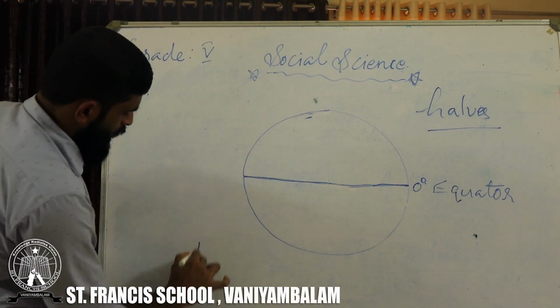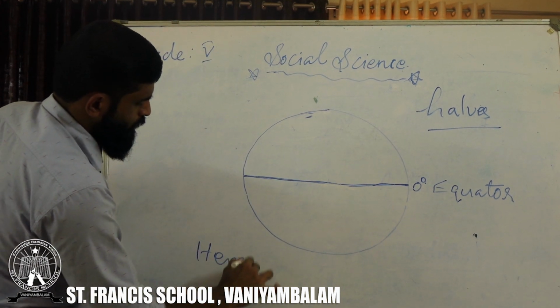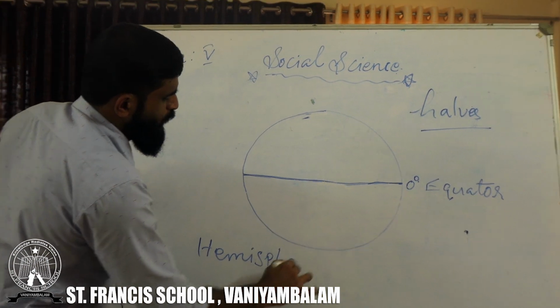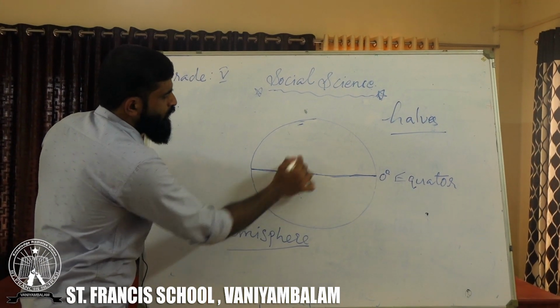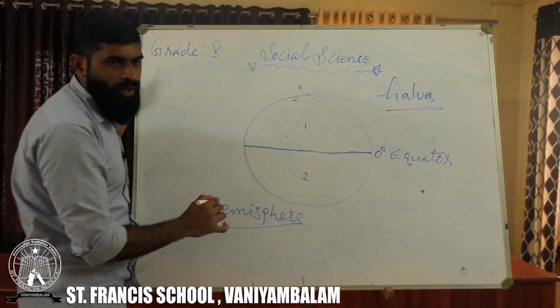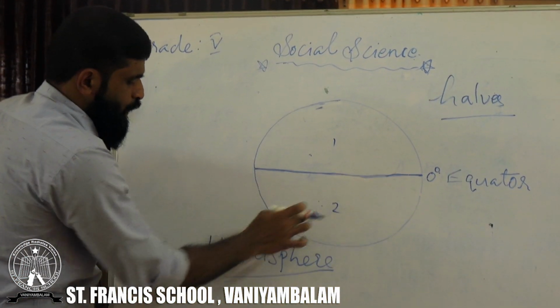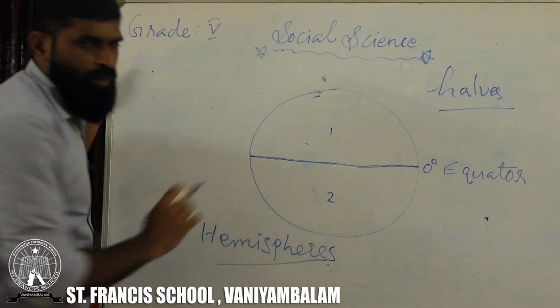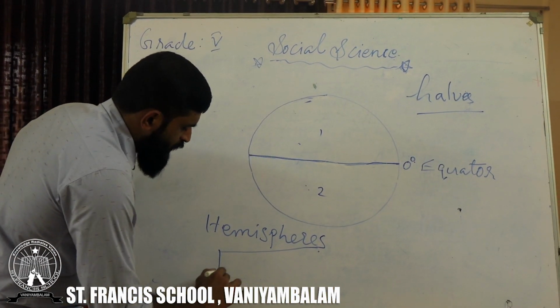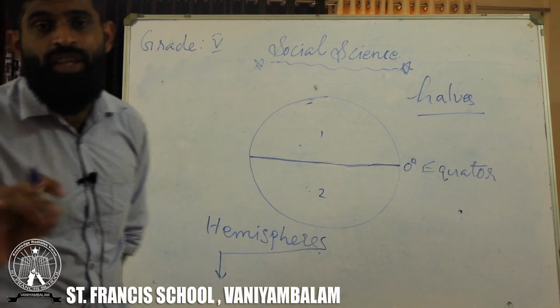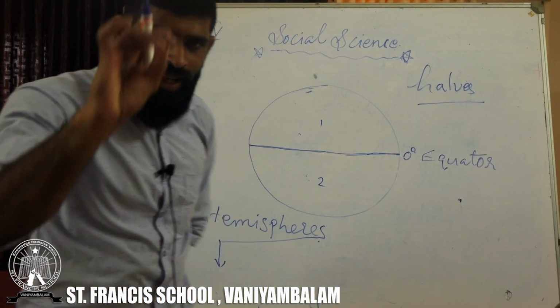What is a hemisphere? The latitude which divides our Earth into two equal halves, one, two. These two parts are called hemispheres. So here we have to define what a hemisphere is.